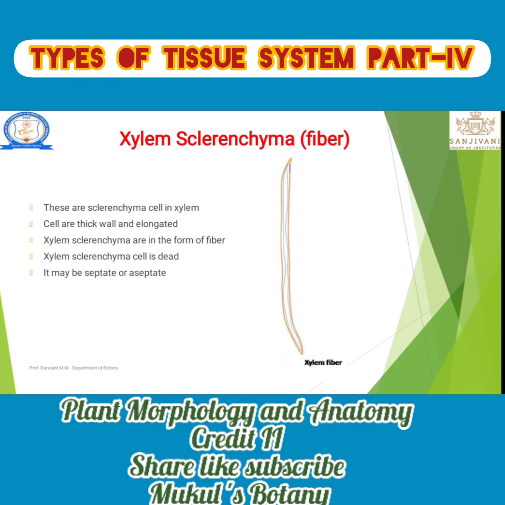The first character, xylem fiber, is one type of sclerenchyma. Sclerenchyma is a dead tissue. The cell wall is thick and elongated, tapering at both ends. They may be septate or aseptate. Septate means that in the fiber small pores or nuclei are present, and they may be separated by a cross wall, that is known as septate. And aseptate means they are not separated.